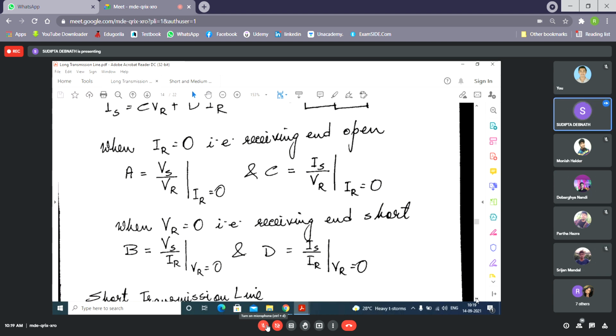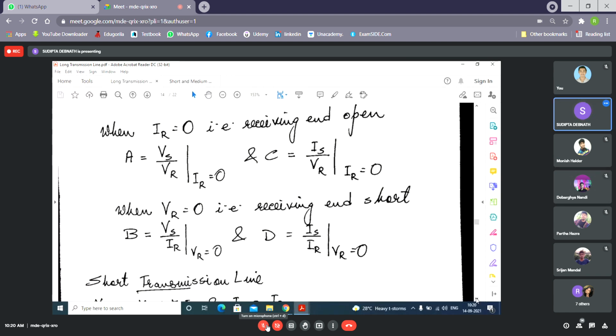What is the unit of C? Ampere into volt inverse, so it becomes mho, the inverse of ohm. The unit for B is ohm, a resistance unit. And D is unitless.